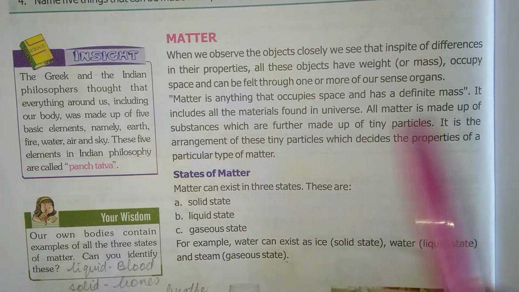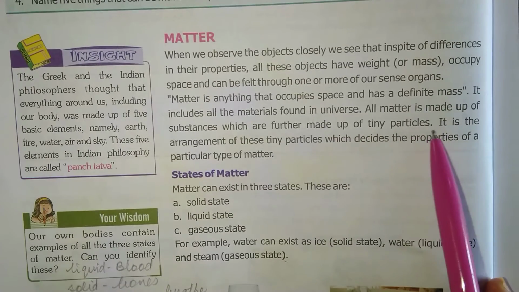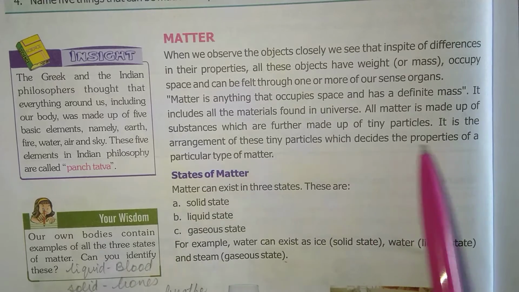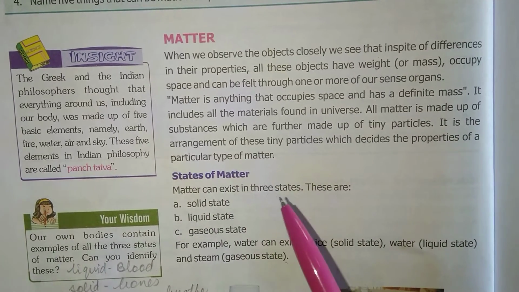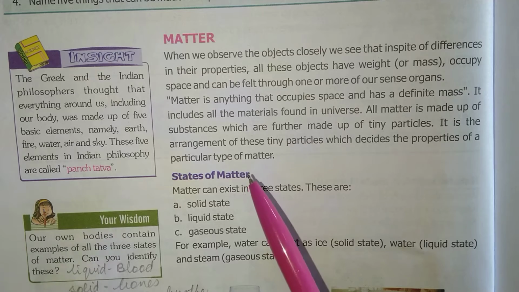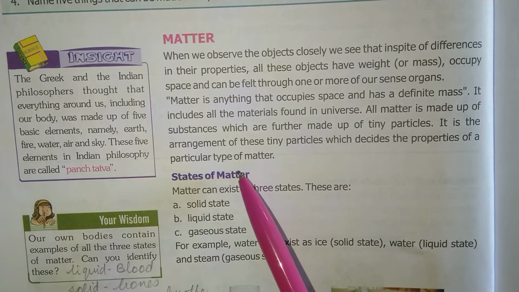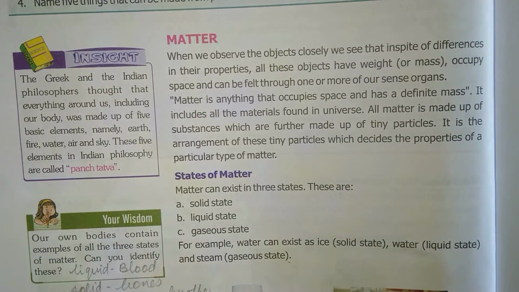All matter is made up of substances which are further made up of tiny particles. It is the arrangement of these tiny particles which decides the property of a particular type of matter. When we observe the objects closely, we will see that there are differences in their properties, but these have weight, mass and they occupy space. Okay? Weight or mass and they occupy space, and it can be felt with one of our sense organs.